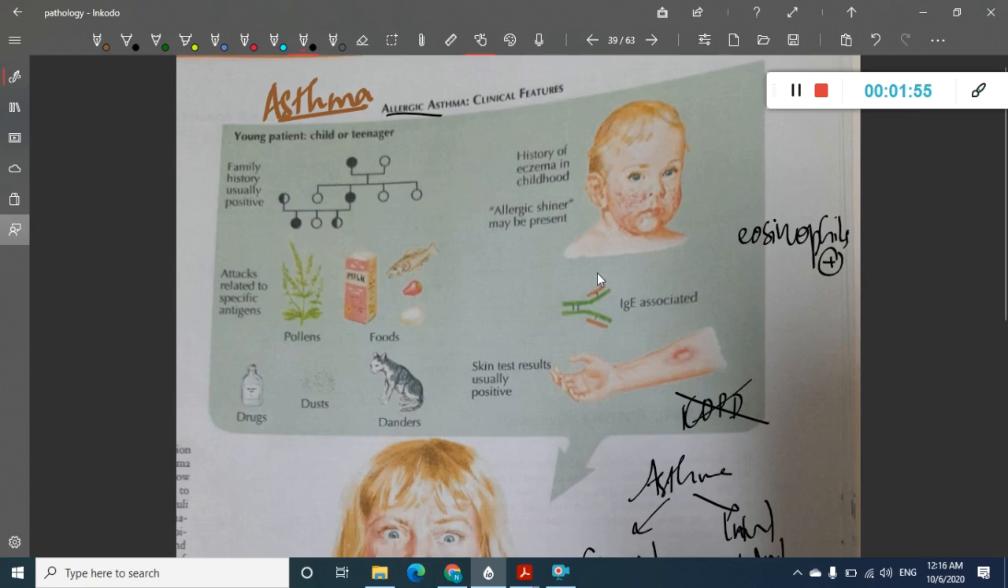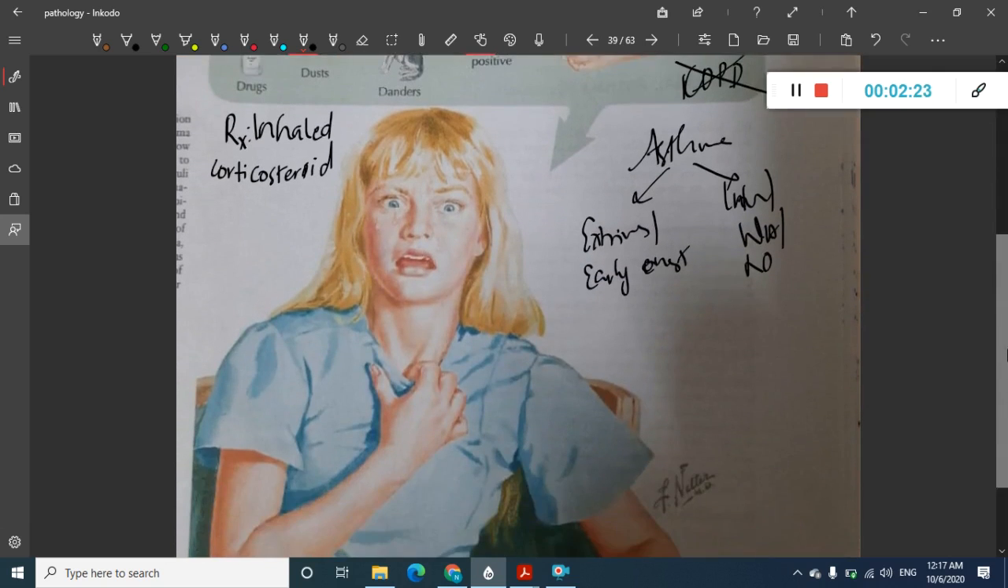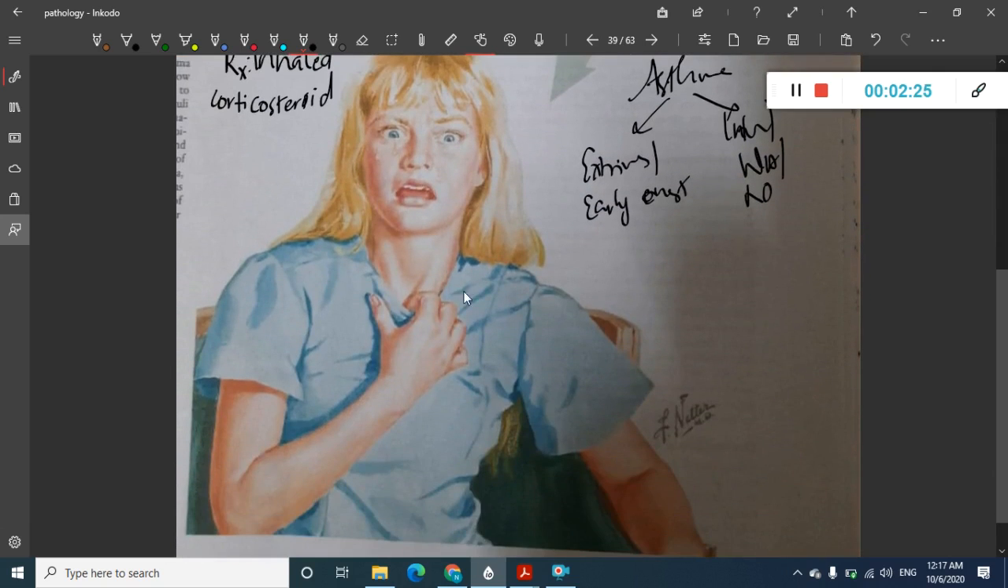There is also increased IgE associated with this asthma, and this asthma is best treated with inhaled corticosteroids. It is also associated with eczema in childhood in this type of asthma. So this is an adult who has an asthma attack. He looks something like this.